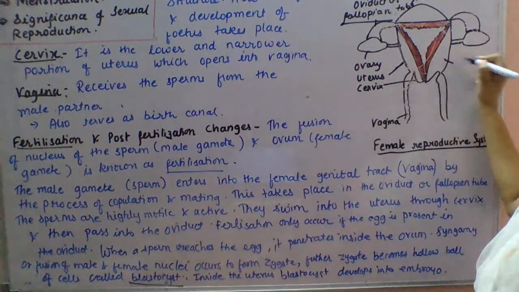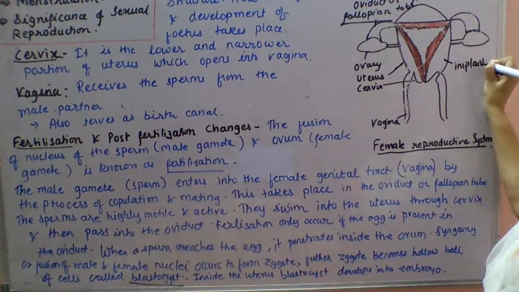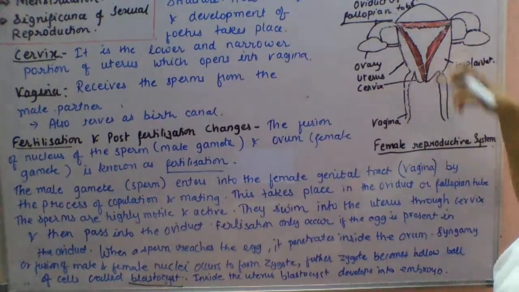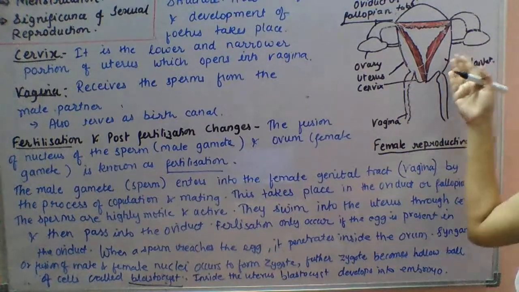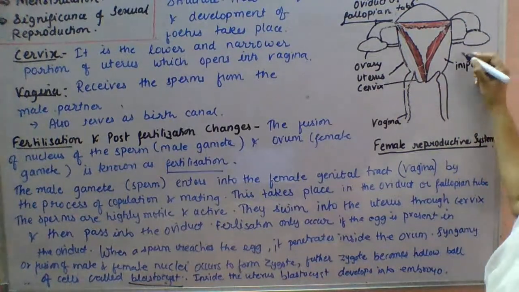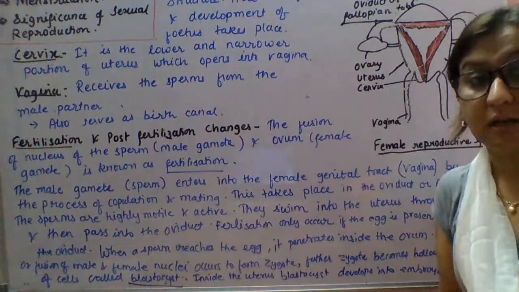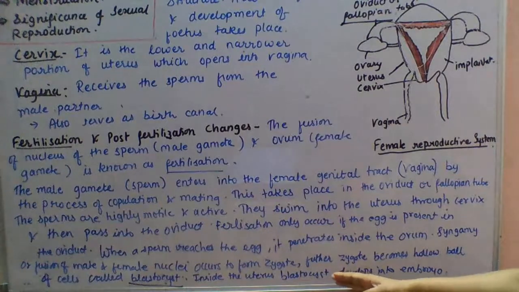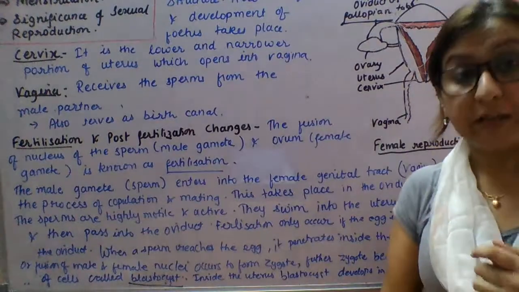The uterus is called the site of implantation, because when the zygote, after becoming a blastocyst, reaches here, pregnancy occurs, or implantation occurs. The zygote changes into a blastocyst, developing into an embryo at the uterus, the site of implantation.